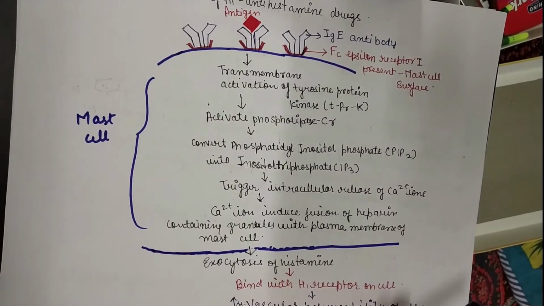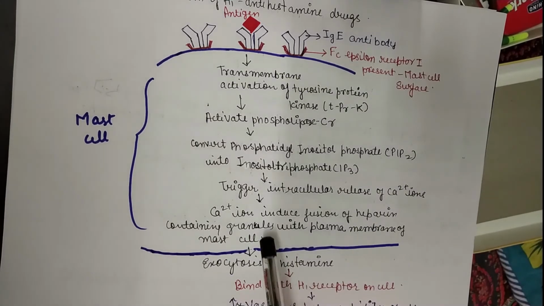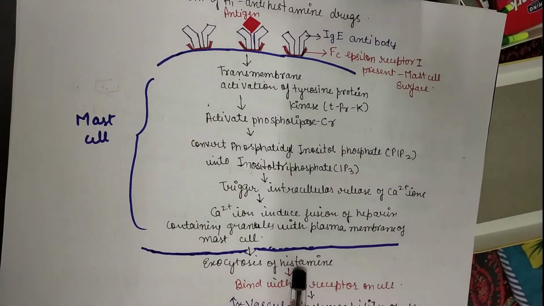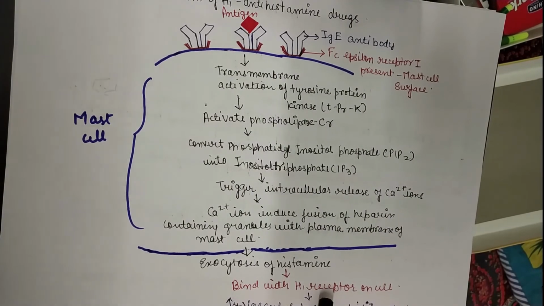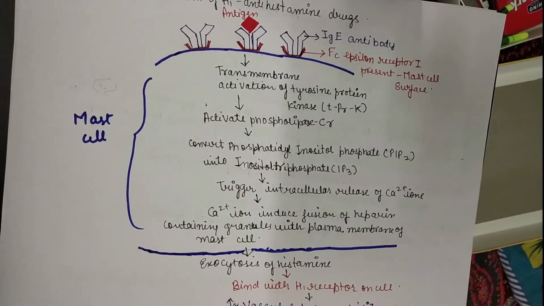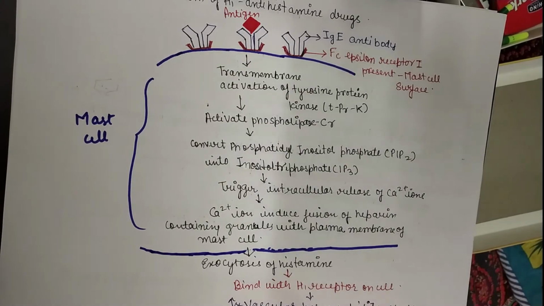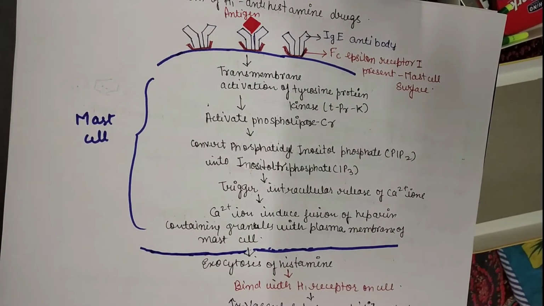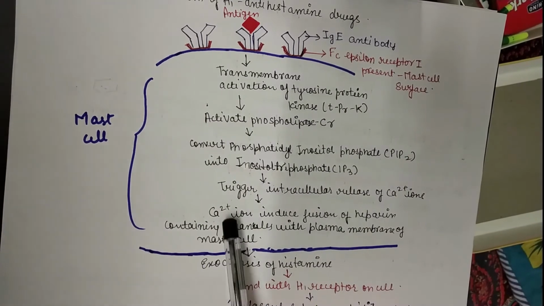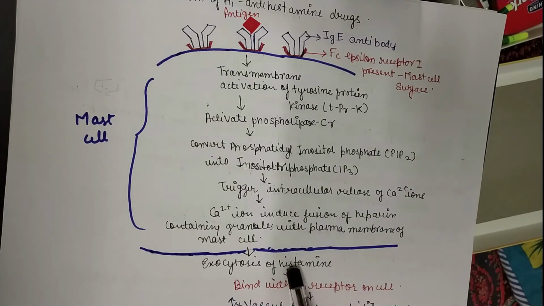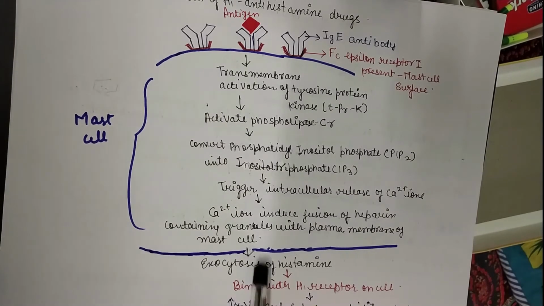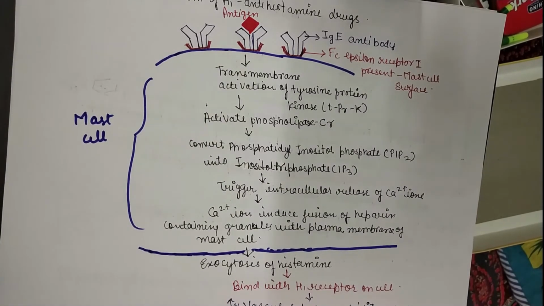So again I am repeating, this calcium ion induces the fusion of the heparin pocket containing histamine at the surface of the cell. This causes exocytosis, or the release of histamine.